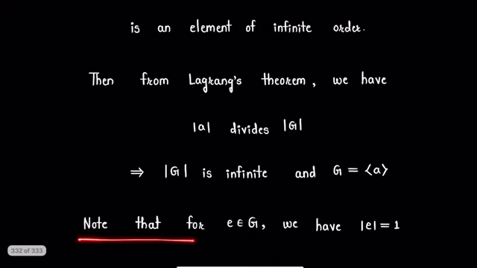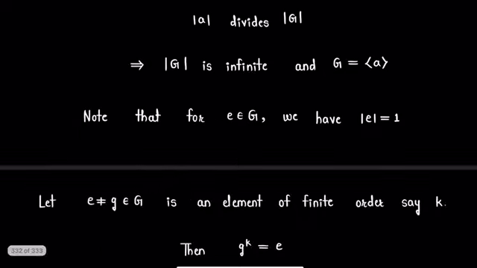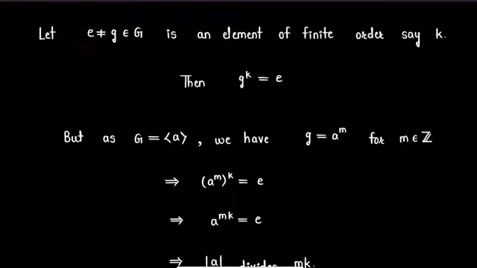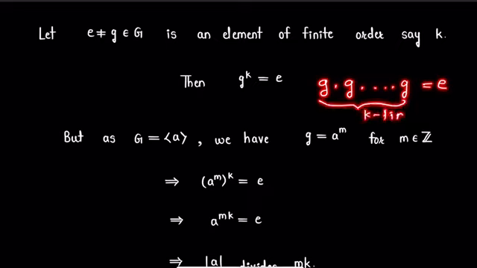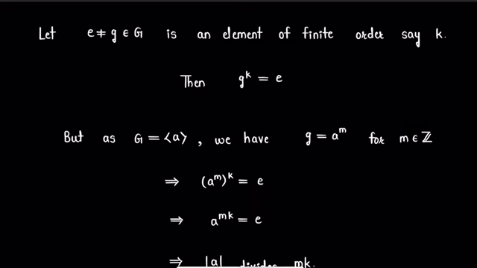Now note that for the identity element e in group G, the order of e is 1. This follows from the definition of the order of an element. Now let g be a non-identity element in group G such that the order of g is finite, say k. Then we have g raised to k is the identity, that is, g times g and so on, k times, is equal to the identity. So we have g raised to k will be the identity.